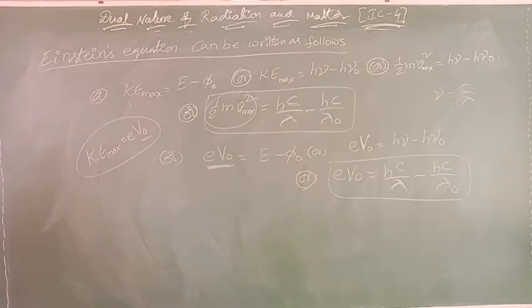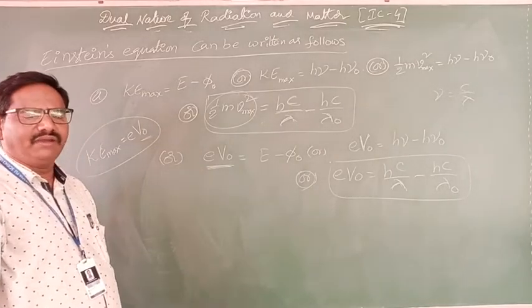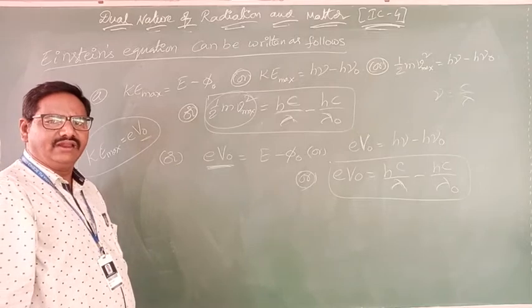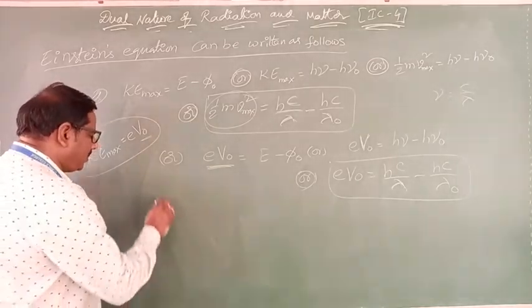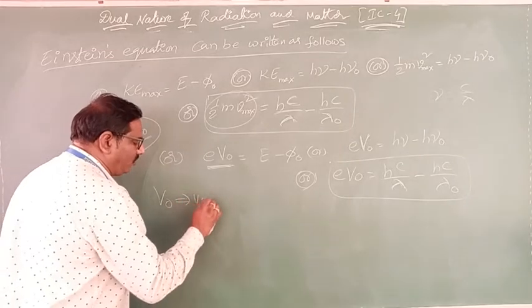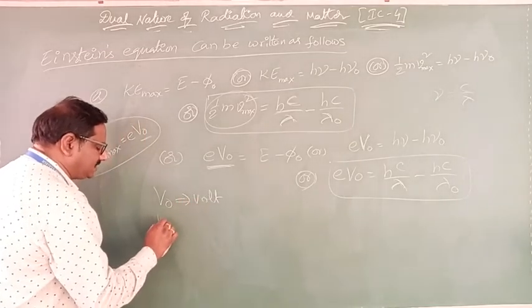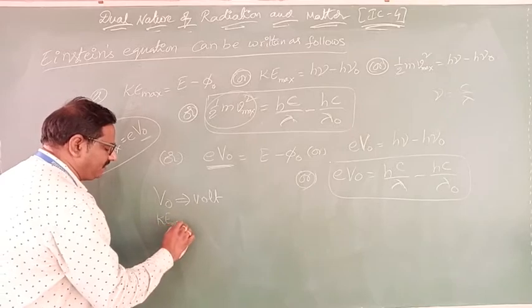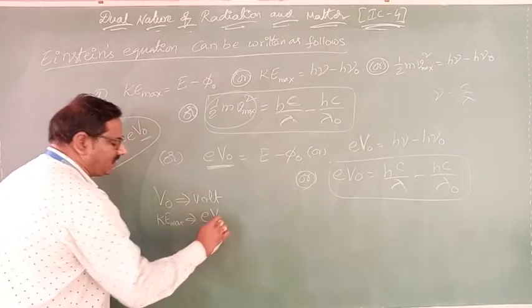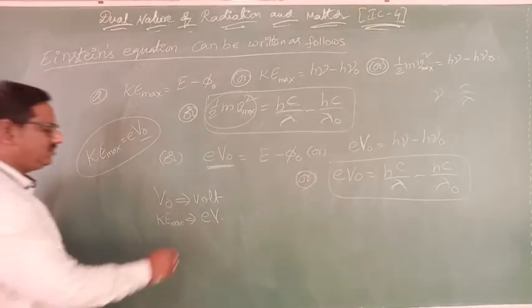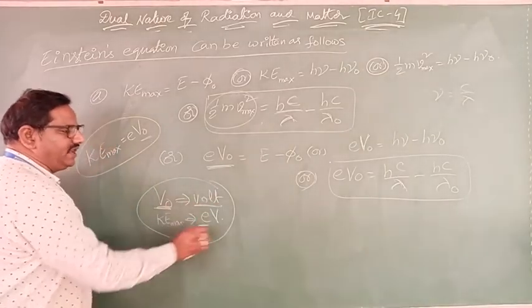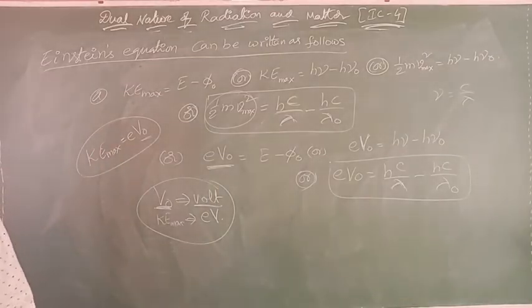Stopping potential in volts is numerically equal to the maximum kinetic energy of photoelectrons in electron volts only. Maximum kinetic energy in electron volts only. Stopping potential will be represented in volts. Okay. So kinetic energy, meaning KE maximum, will be represented in electron volts. Don't forget these points. Okay. Potential is always represented in volts here. Kinetic energy of photoelectrons is represented in electron volts.